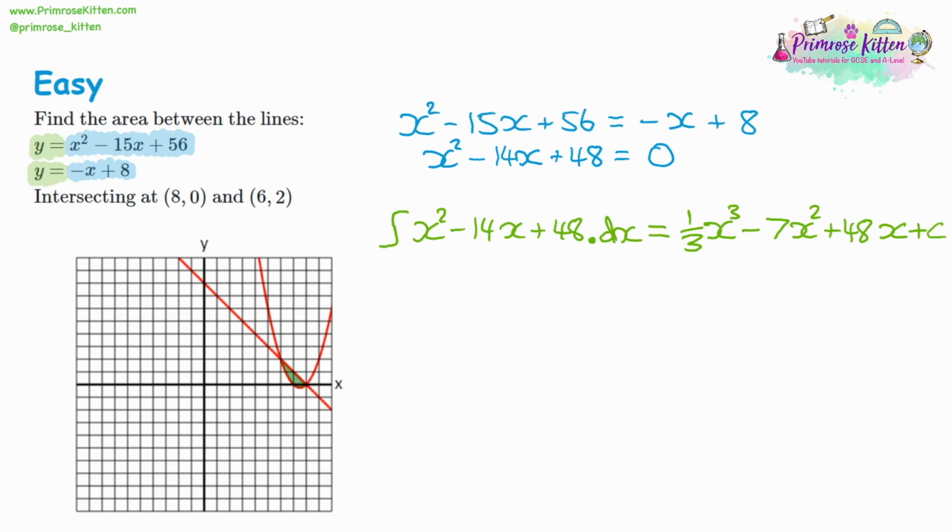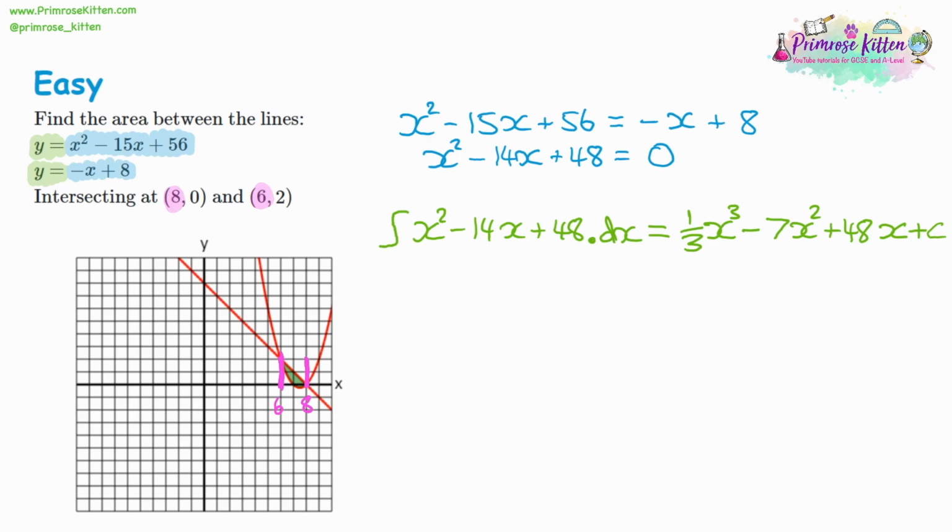So now we have an expression for the area between the lines. We don't actually have the value. So how do we find the value? Well, we're going to find a definite integral, and it's going to be in between the x-coordinates, because the x-coordinates are really where this area is. So we have a look at our diagram. At x equals 6, we've got the start of where the area is, and at x equals 8, we've got the end of where the area is. As you can see, the points where our line and curve intersect represent the start and end of the overlap.